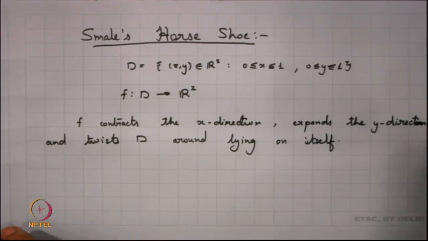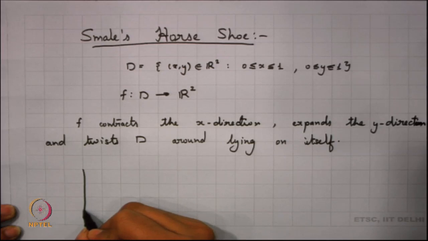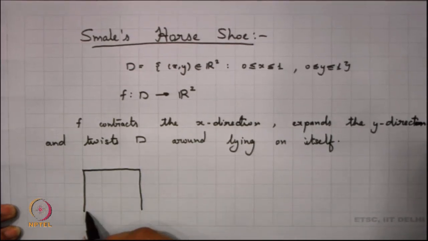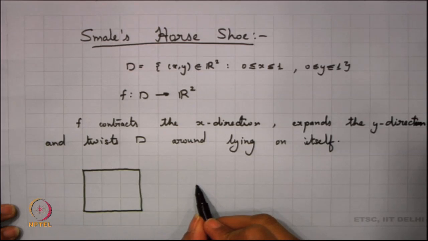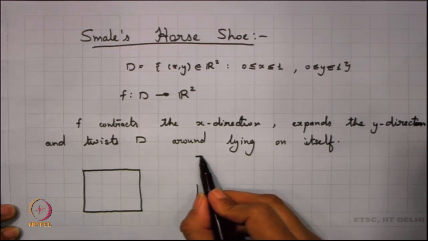So, roughly how f acts here is that you have this kind of a unit square here, and what f is doing is contracting the x direction and expanding the y direction.